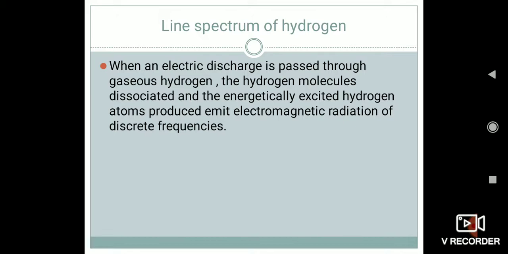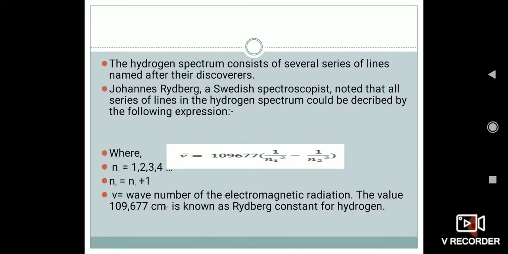When an electric discharge is passed through gaseous hydrogen, the hydrogen molecules dissociate, and the energetically excited hydrogen atoms emit electromagnetic radiation of discrete frequencies, meaning different wavelengths and different frequencies. The hydrogen spectrum consists of several series of lines named after their discoverers, because different scientists like Lyman, Balmer and Paschen discovered different series.